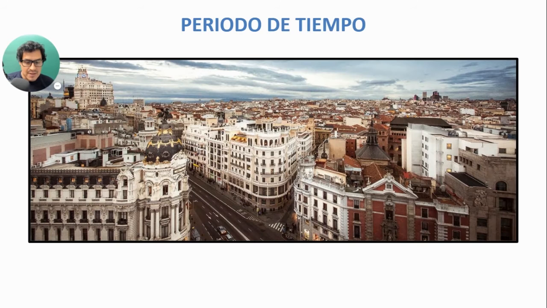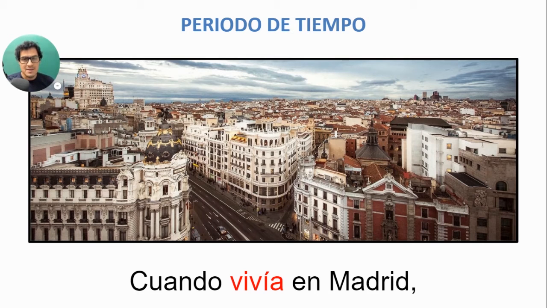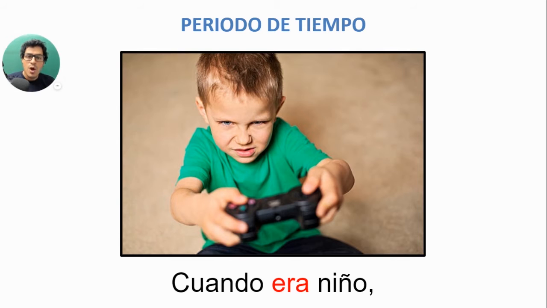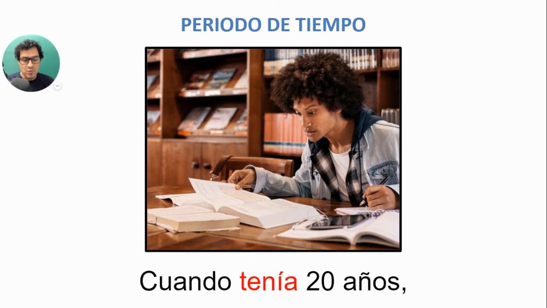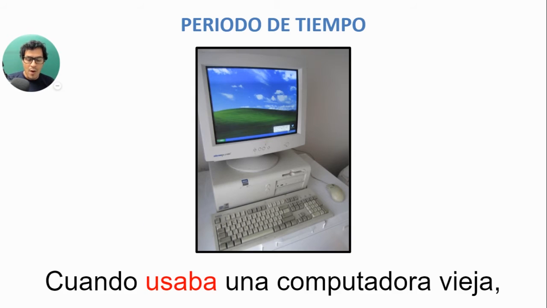Setting up the period of time for things that used to happen in the past. Periodo de tiempo, the period of time here. Cuando vivía en Madrid. That's the period of time when I was living in Madrid. Cuando era niño, when I was a kid. Cuando tenía 20 años. And cuando usaba una computadora vieja. That's the period of time when I was using an old computer.